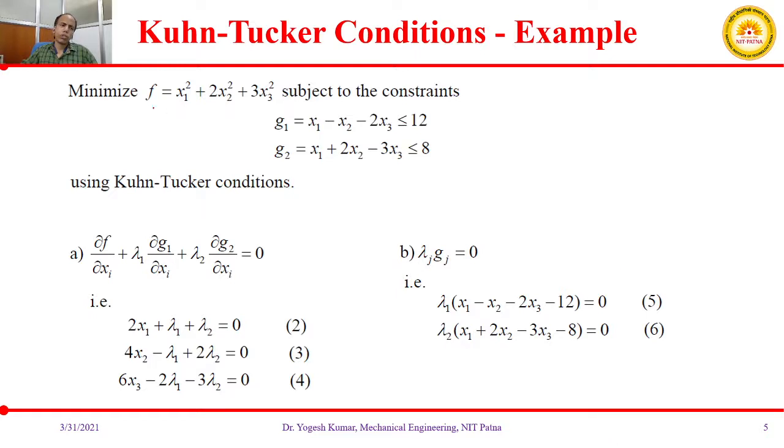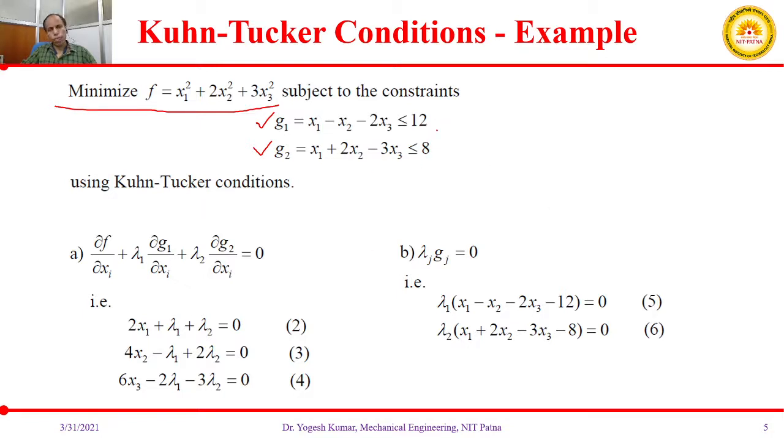The function f(x) equals x1 square plus 2x2 plus 3x3, and it is subjected to certain constraints. G1 is equal to x1 minus x2 minus 2x3 is less than or equal to 12. Second constraint, G2 is equal to x1 plus 2x2 minus 3x3 is less than or equal to 8.